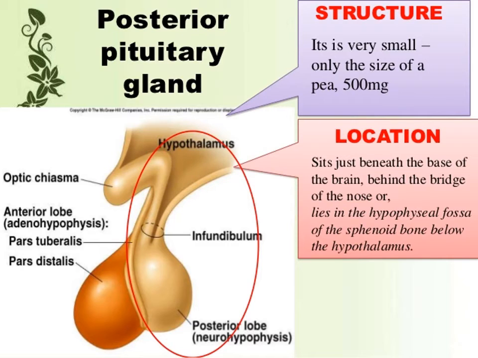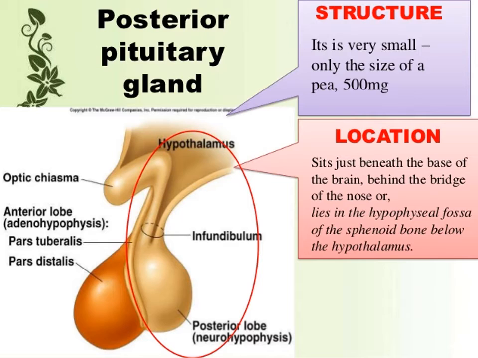The pituitary gland we will study. Where is the pituitary gland? Now only we saw the picture. The pituitary gland is located in the brain. It is known as the master gland.